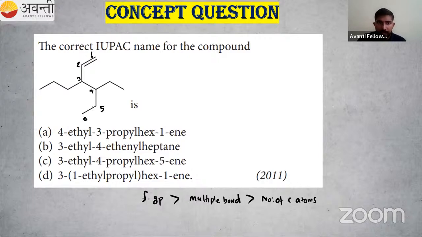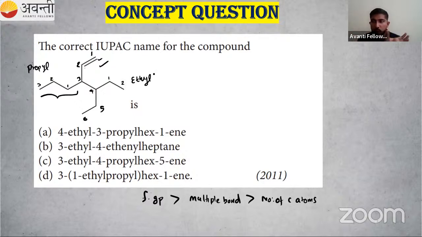Okay, so you can try it this way also. 1, then 2, 3, 4, 5, 6. Okay, then one more rule. This parent chain should contain more number of substituent groups. So I'm taking this numbering, and this is a branch that is 1, 2, 3. So that is our propyl group. Then what about this one? 1, 2. This is our ethyl group. These two are our branches. So we have to mention the name of the branch. Then you have to name.